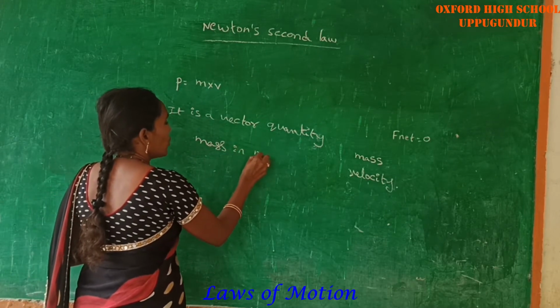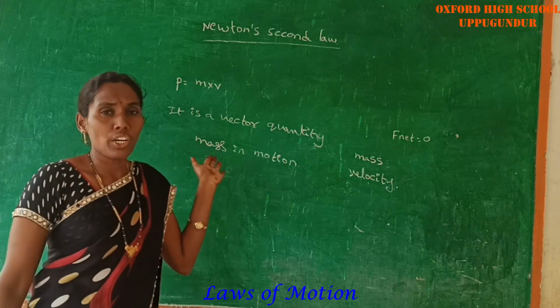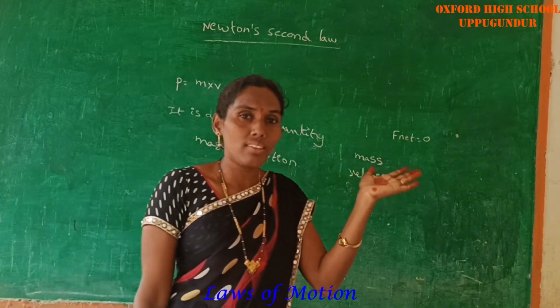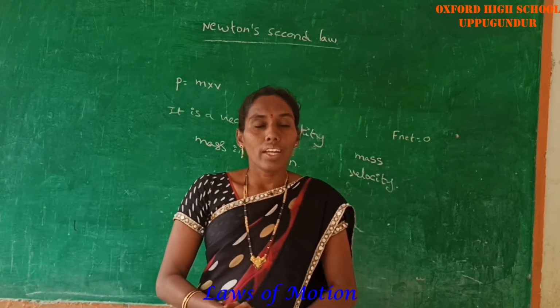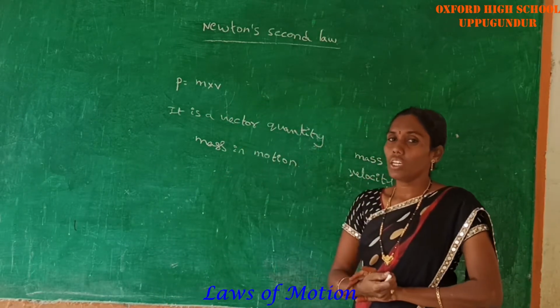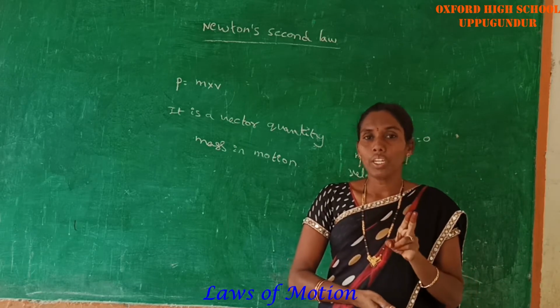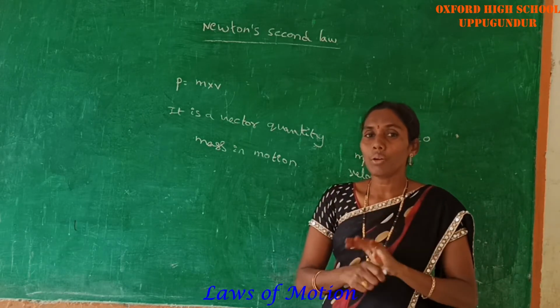Mass in motion. And next, the direction of the momentum is always in the direction of the velocity. Now, here there are two units to measure the momentum.